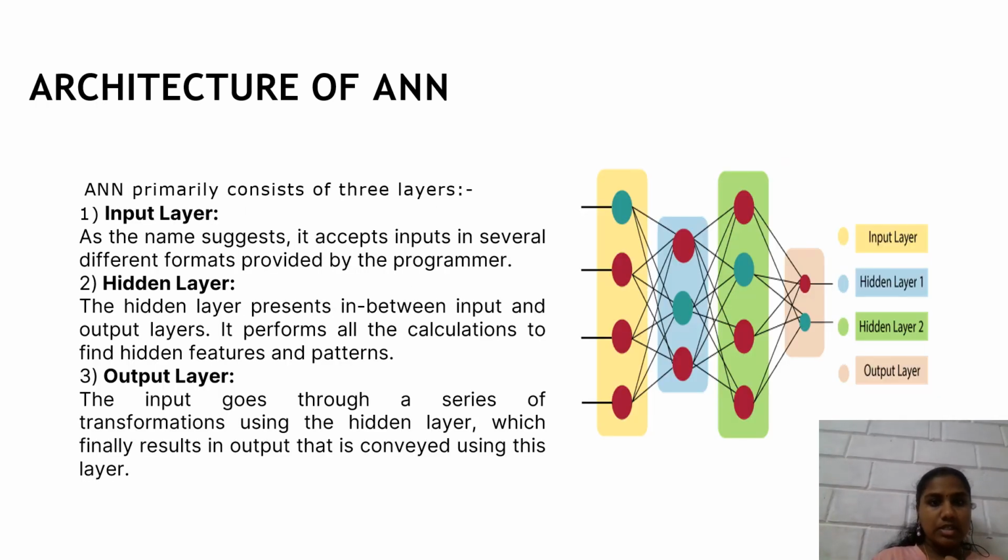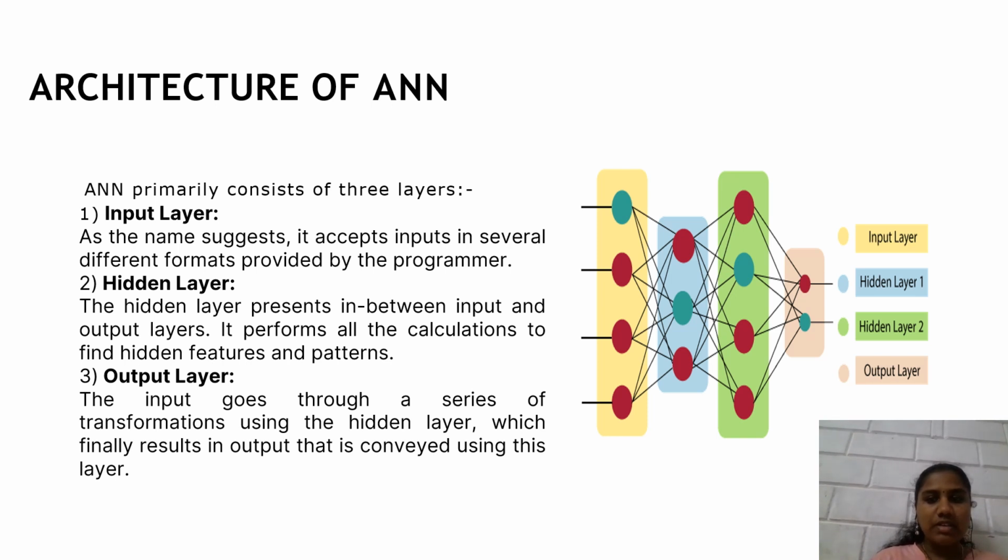Artificial neural network consists of three layers, which are input layer, hidden layer, output layer. Input layer. As the name suggests, it accesses inputs in several different formats provided by the programmer. Input layer is the layer which accesses inputs provided by the programmer. Hidden layer. The hidden layer presents in between input and output layer. It performs all the calculation to find hidden features and patterns.